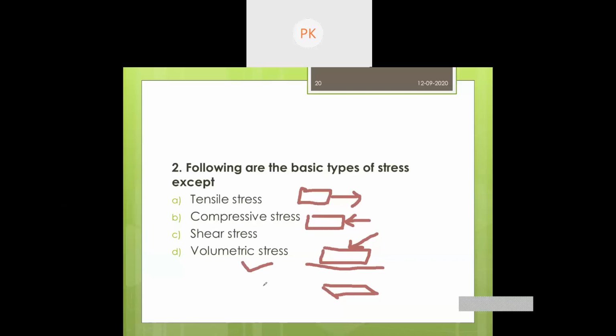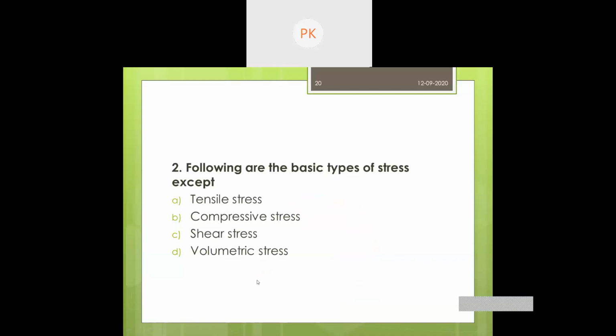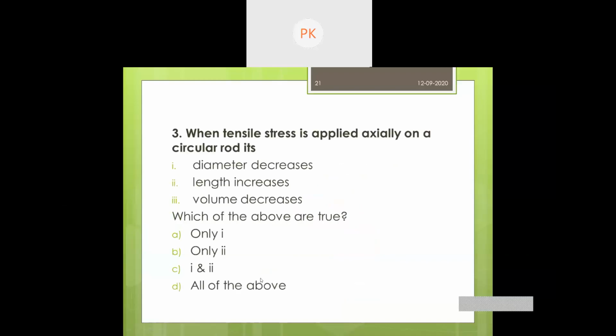Volumetric stress is a concept that is there, and volumetric strain we will observe, but it is not a basic stress type. Okay, next question we shall observe.